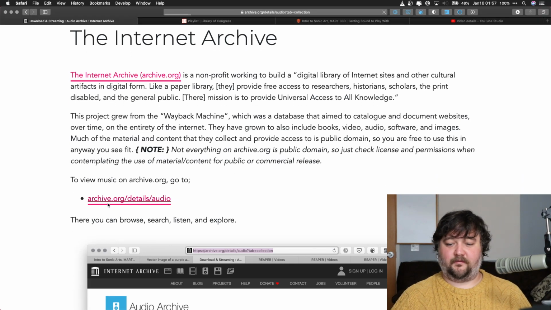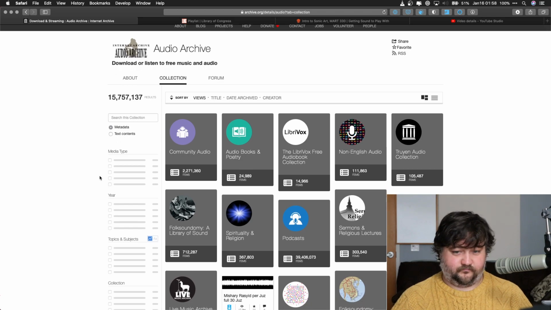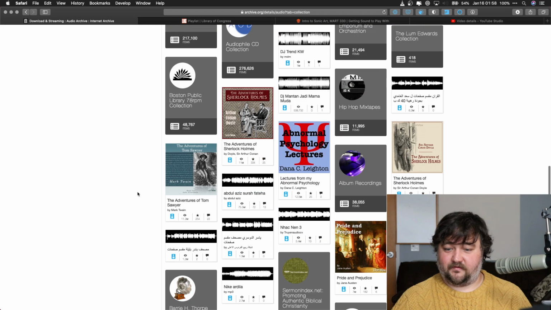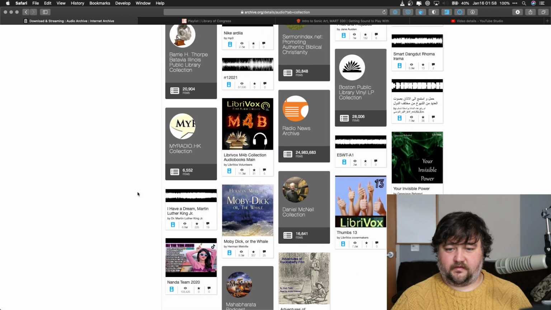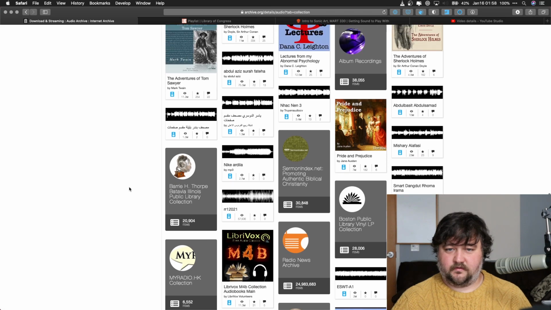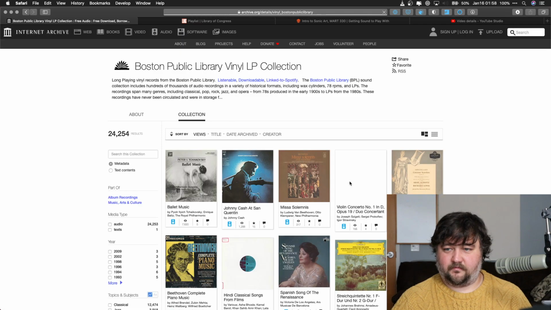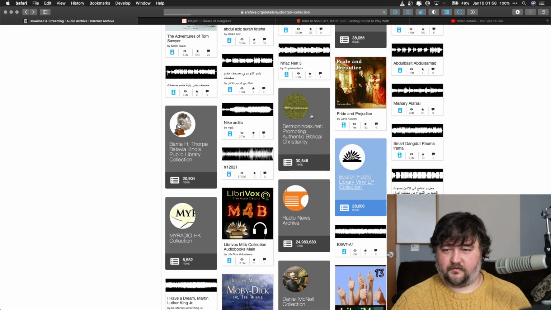So let's look at it because it can be a little bit funny to download. And media type. Oh, it's still loading here. Come on, do it. My internet, it works sometimes. We'll just ignore the stuff on the left and do some searching this way. Let's grab vinyl. LP collection from Boston Public Library. Very interesting. All kinds of great stuff here. I want to grab a story though.